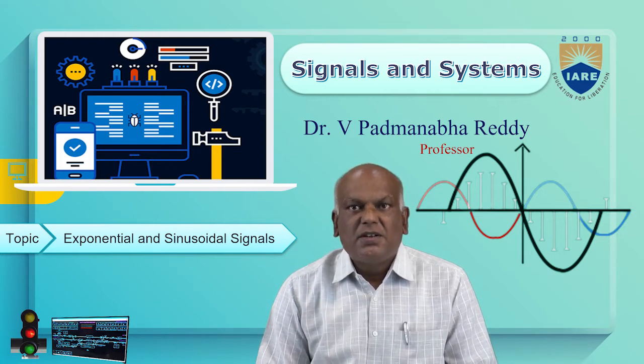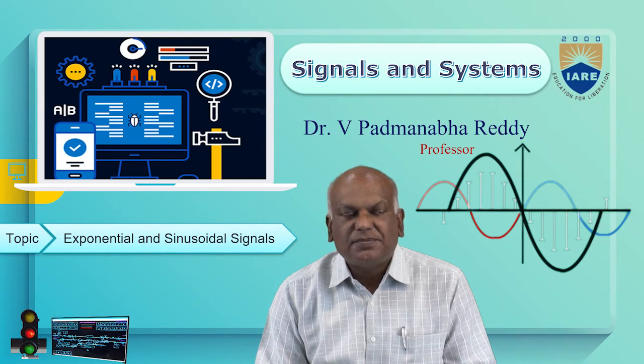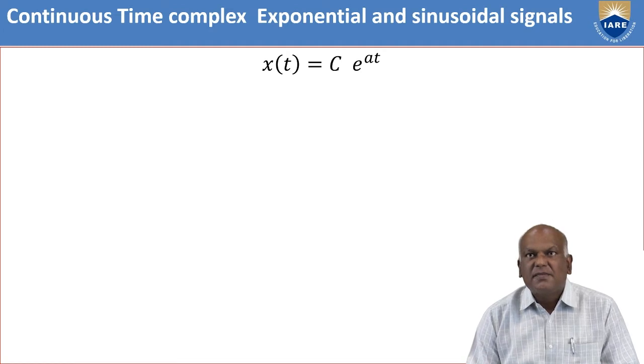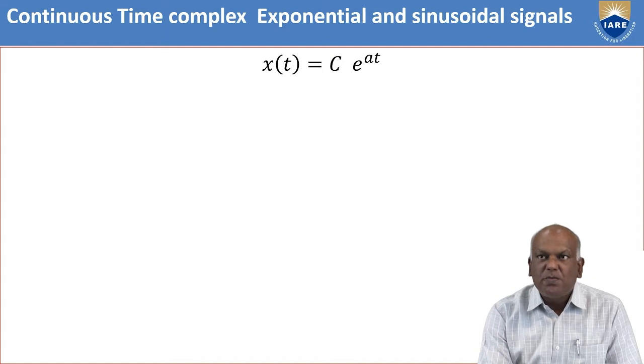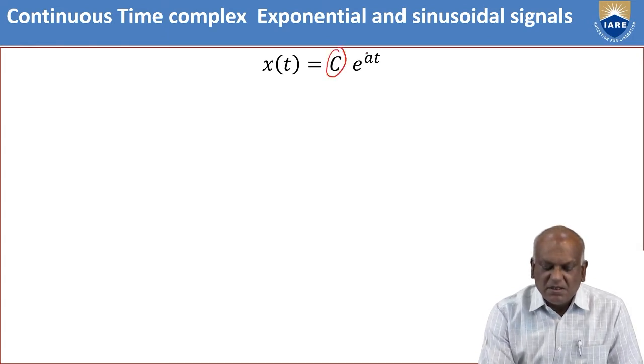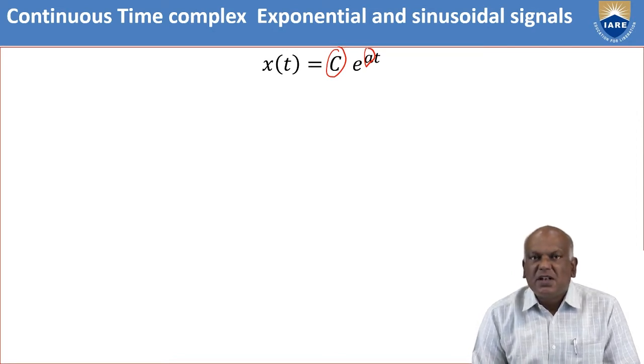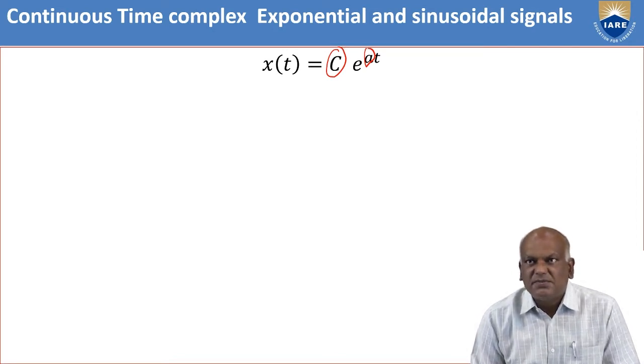Today we are going to discuss the exponential and sinusoidal signals. Let us see the continuous-time complex exponential signal, which is represented mathematically as x of t equal to c e power at. In this case, there are two parameters: c is one parameter, and a is the other. Different values of c and a exhibit different properties. Let us see.